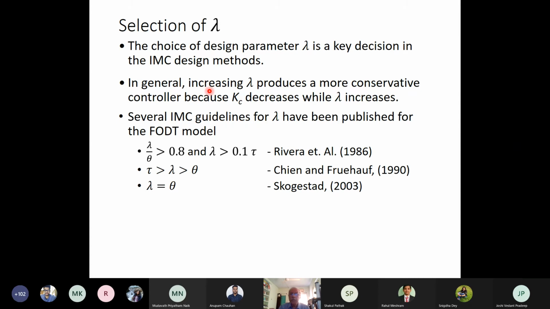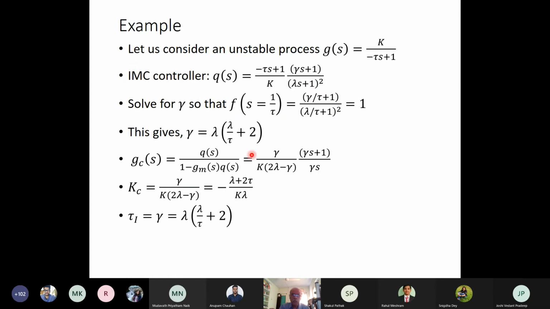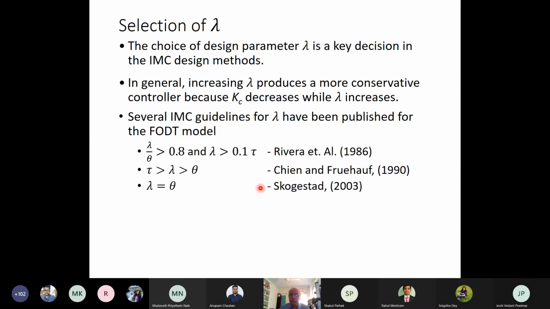In general, we know that a larger lambda produces a more conservative controller, because K_c decreases while lambda increases. From here, you can see as lambda increases, K_c decreases. Several IMC guidelines for lambda have been published for the FOPDT model, which is a first order plus dead time model.